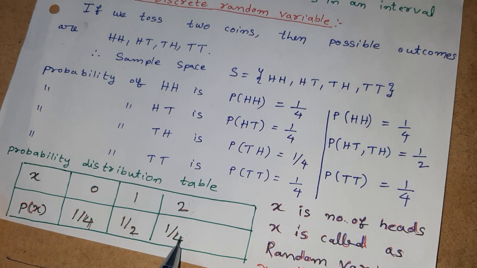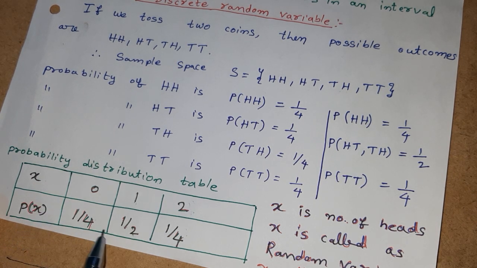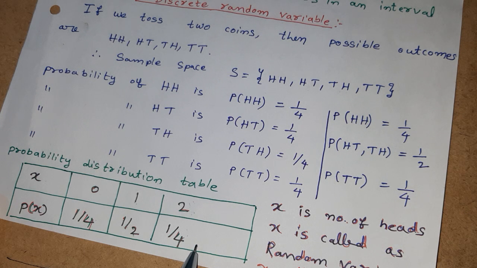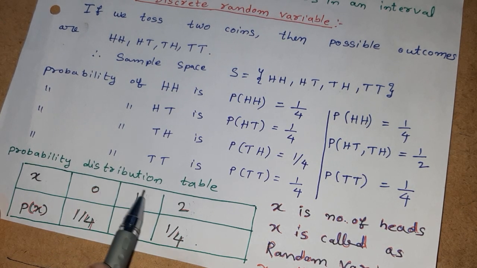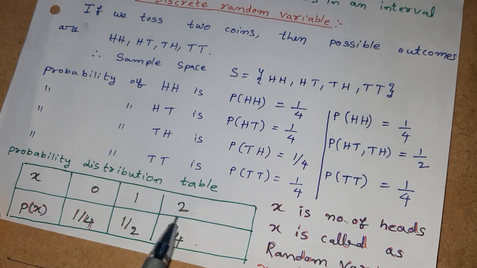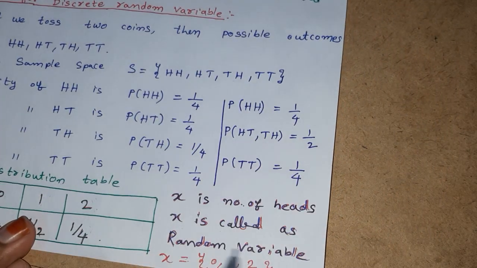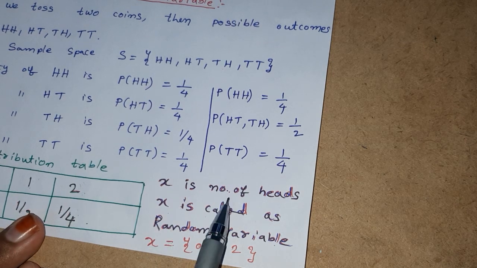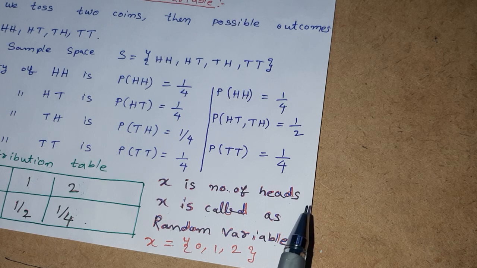In this way x is a random variable which is defined from the sample space to real numbers. For each event there is a real number. In this way x is called a random variable. Sometimes it may be the number of heads, sometimes it may be defined in another way.